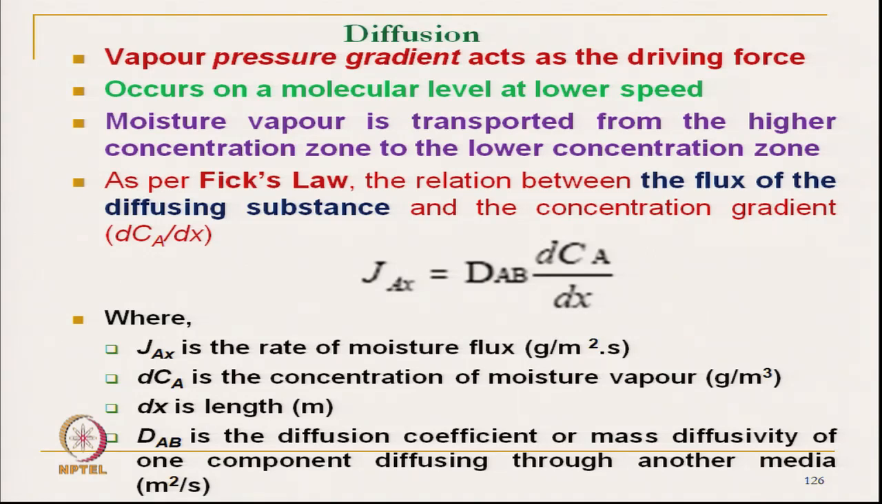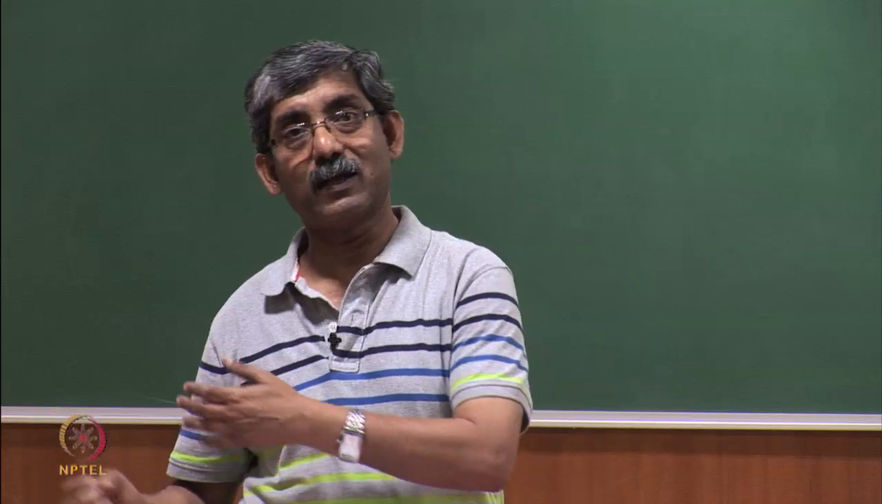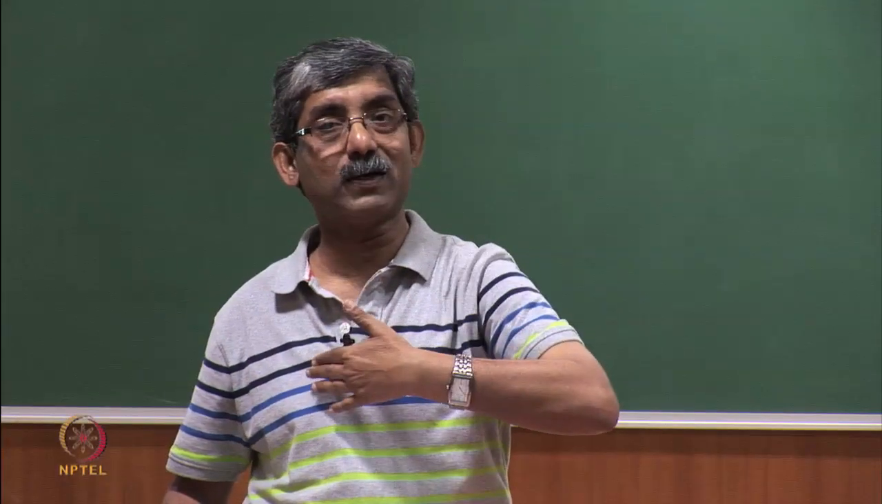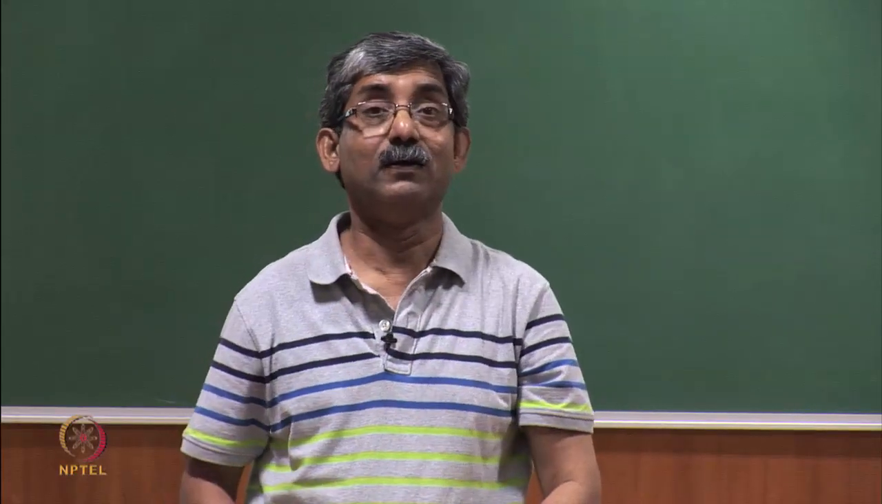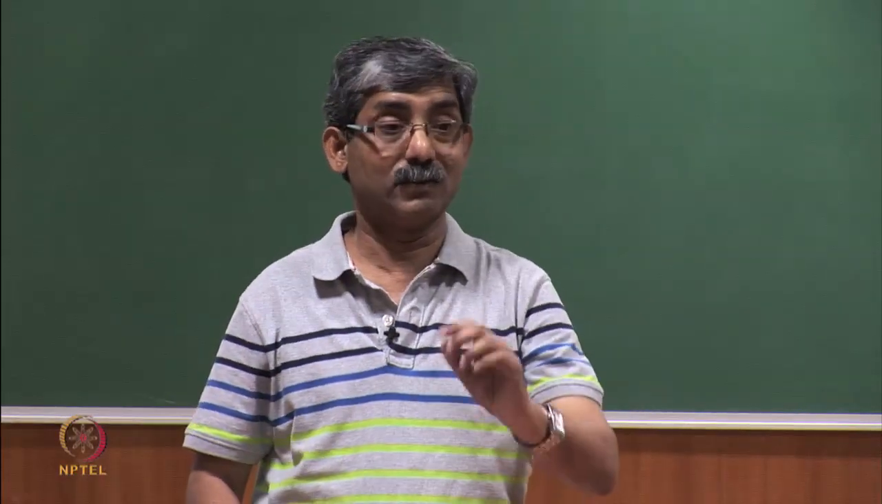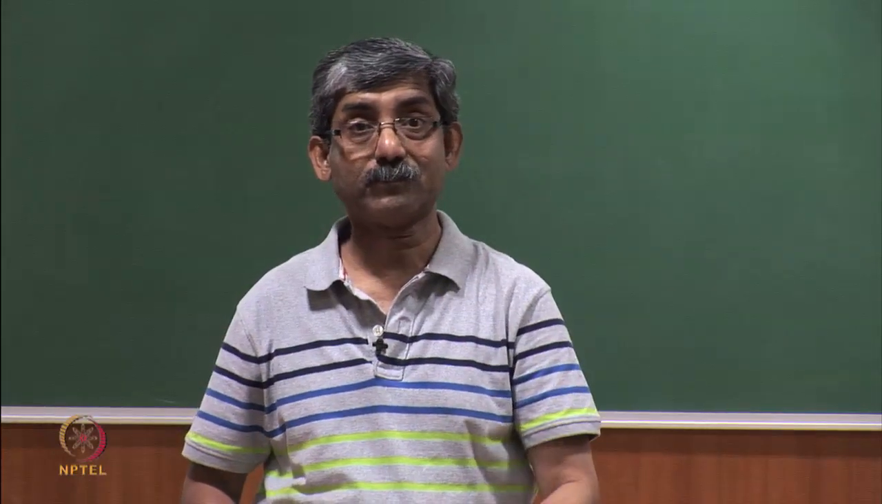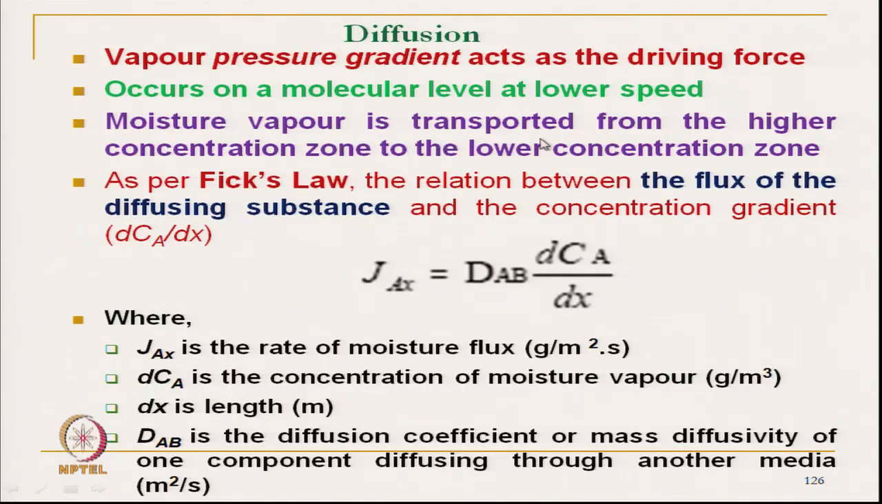Moisture vapor pressure gets generated due to the presence of moisture, and it pushes the moisture vapor to the other surface. Depending on the pressure difference, the moisture gets transmitted. So, moisture vapor is transported from the higher concentration zone, where the vapor pressure is high, to the lower concentration zone. So, it follows Fick's law.